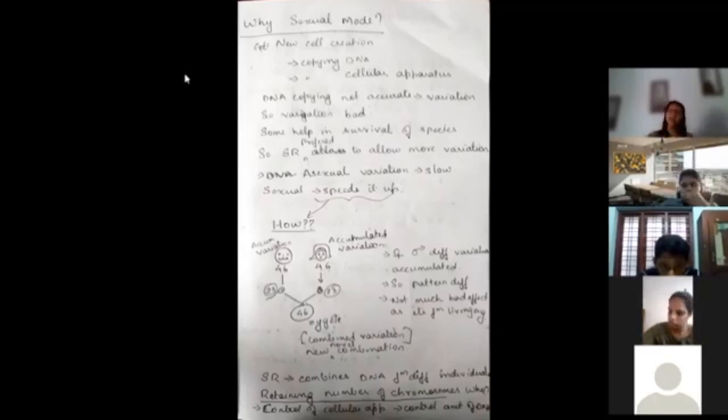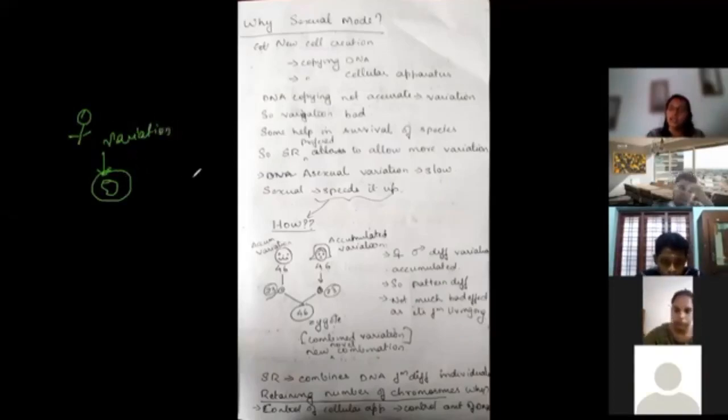Disadvantageous ones are eliminated. Advantageous ones are going to survive, and they are going to survive better. So the advantageous variations are always preferable. So what evolution does is, it has to create some mechanism through which advantageous variations are imparted into the offspring. More and more variations should happen in the offspring. That is the intention of evolution.